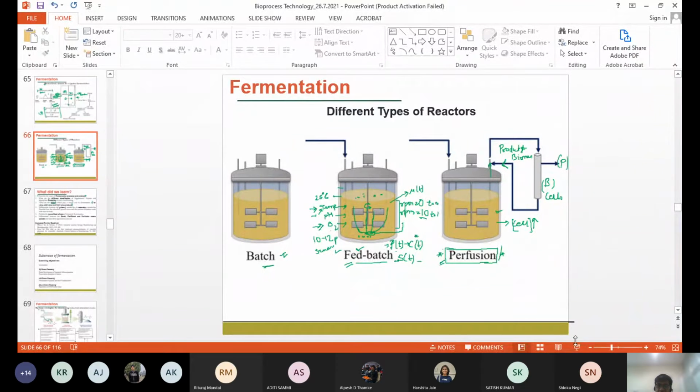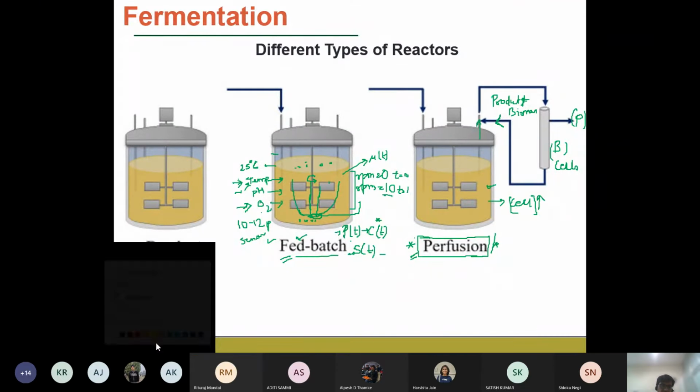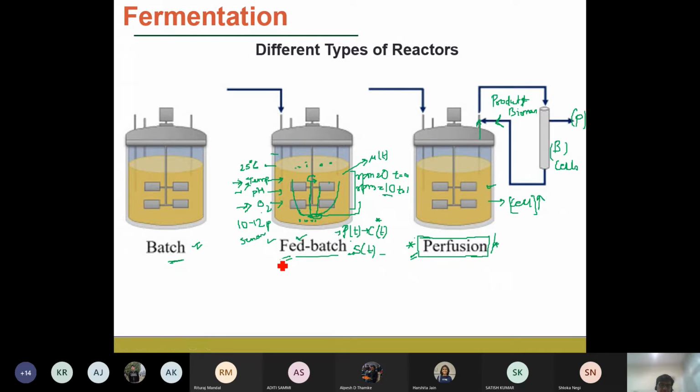In the case of the fed batch reactors, the substrates are added continuously with time in such a way that the concentration of the substrate doesn't cross a particular threshold limit, right? If we plot substrate concentration with respect to time, it should be constant, because some of the microbes have inhibition towards the substrate. Above a particular threshold concentration, the substrate is going to inhibit the growth of the bacteria, so the biomass production is going to decrease. So in that case, we add small amounts of the substrate at particular time intervals.